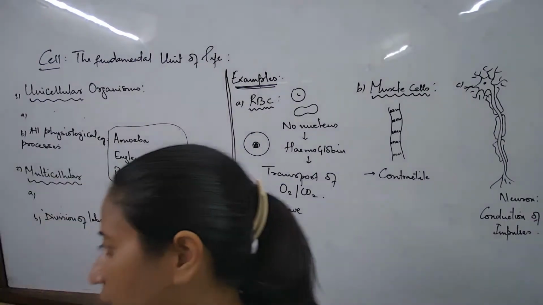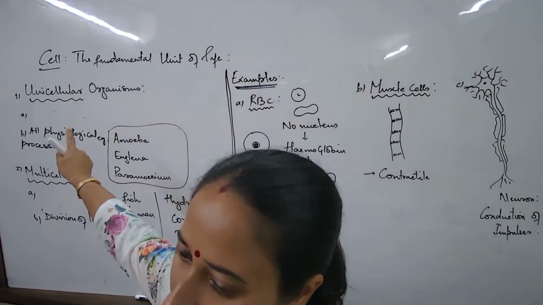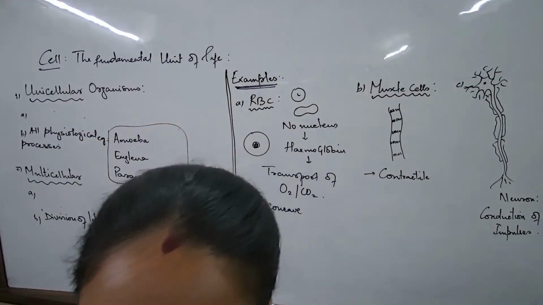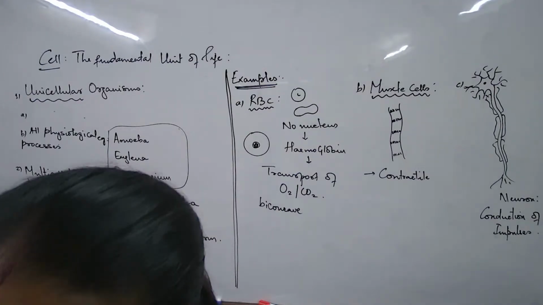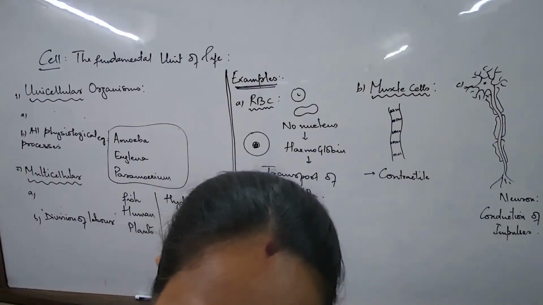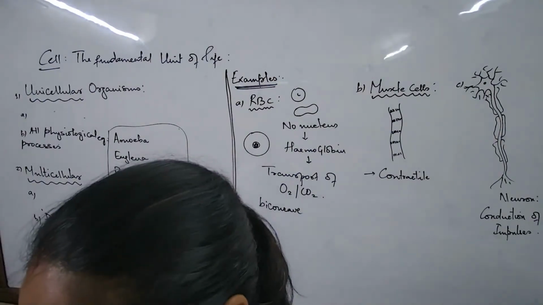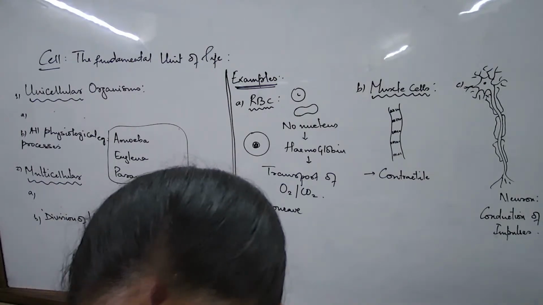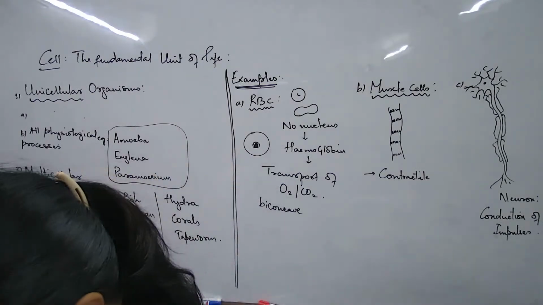Today we have talked about how cells relate to organisms. In the next class we are going to talk about how cells can be complex. What is a complex cell? What is a simple cell? Okay, we'll continue with the next class.